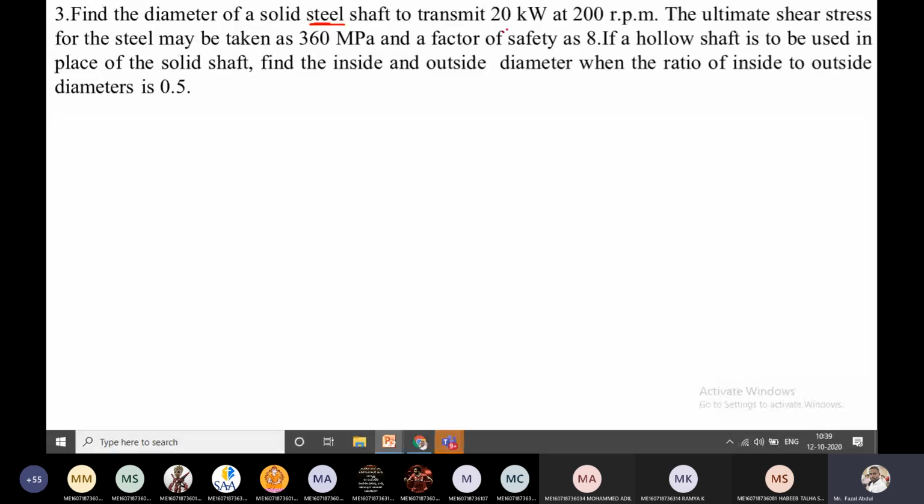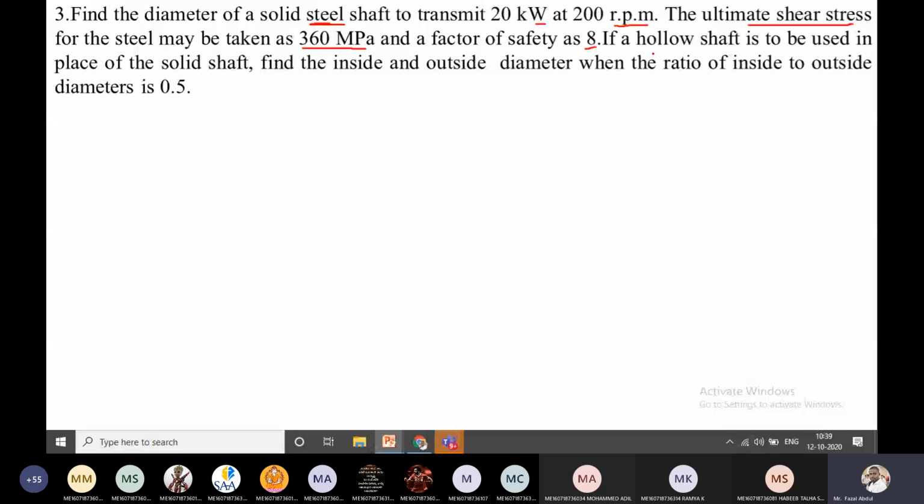So, to transmit the 20 kilowatts at 200 rpm, see the units and decide what the given parameter is. rpm is nothing but speed. Ultimate shear stress for the steel, a metal property, is given here. The ultimate shear stress for the steel material may be taken as 360 megapascal, and the factor of safety is given as 8. If a hollow shaft is to be used in place of the solid shaft, find the inside and outside diameter when the ratio of inside to outside diameter is 0.5.